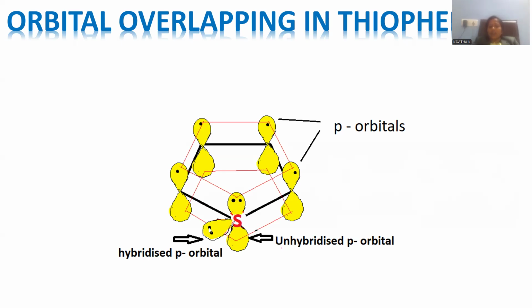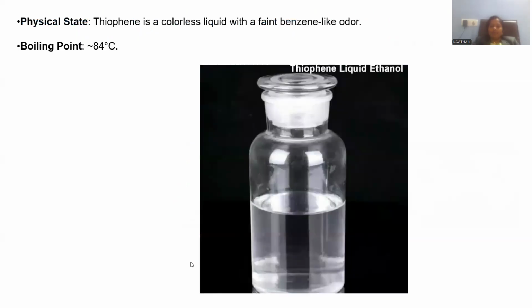An sp2 hybridized orbital is there. That sp2 hybridized orbital is also occupied by a lone pair, which is non-bonding. These two electrons are part of bonding. These two electrons are not taking part in bonding, so they are called non-bonding electrons. This is the way orbital overlapping in thiophene is manifested.